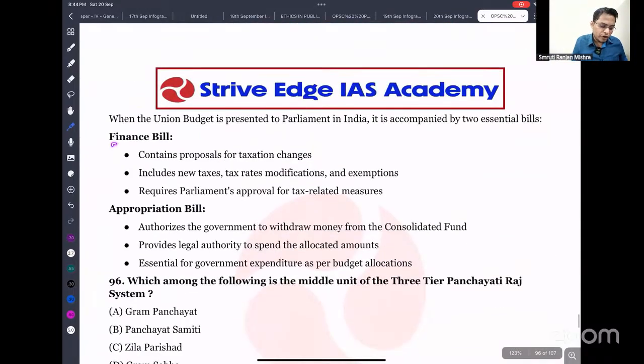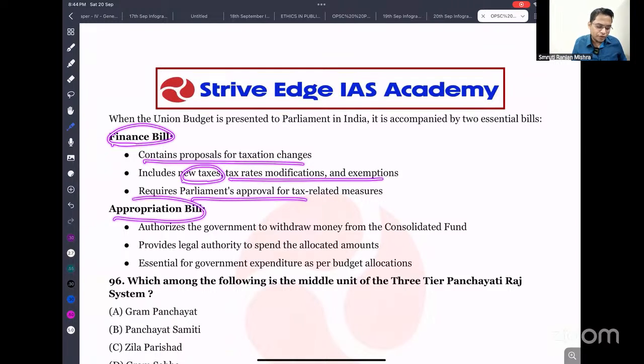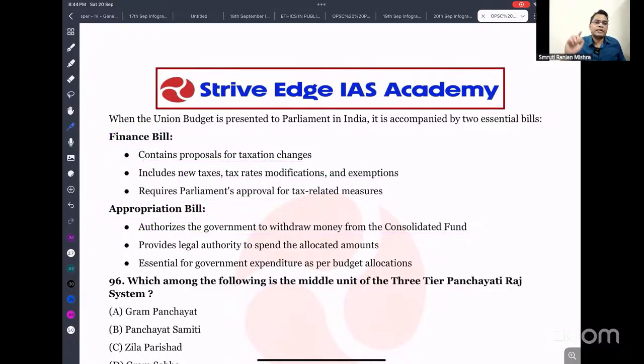So the finance bill contains proposals for new tax modifications, and the appropriation bill authorizes the government to withdraw money from the Consolidated Fund of India. So it provides legal authority to spend allocated money. It is essential for government expenditure as per the budget.